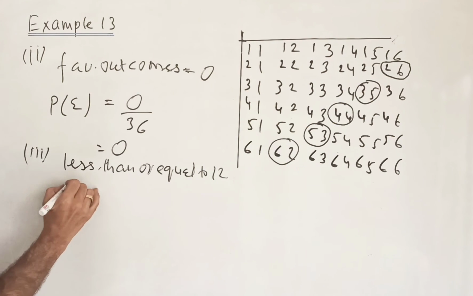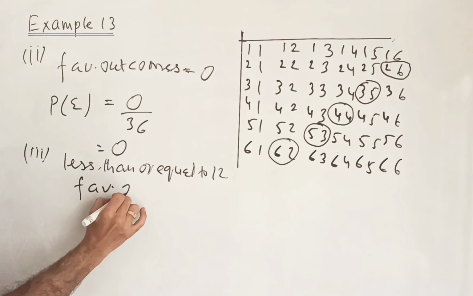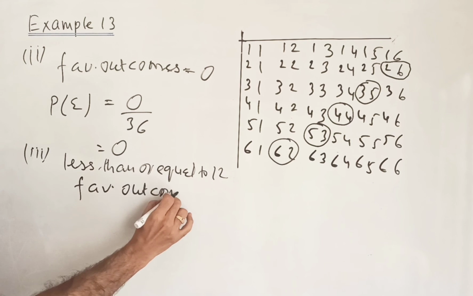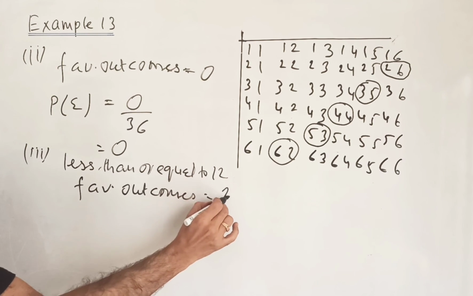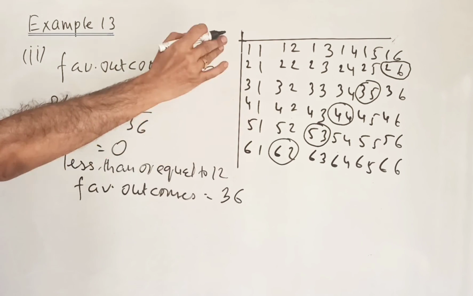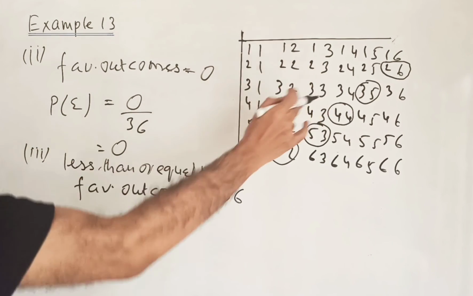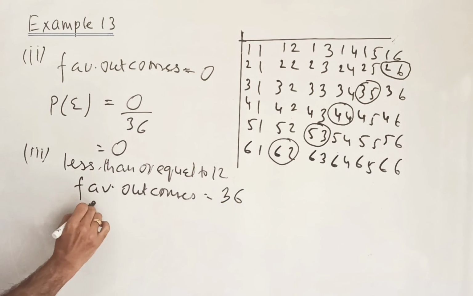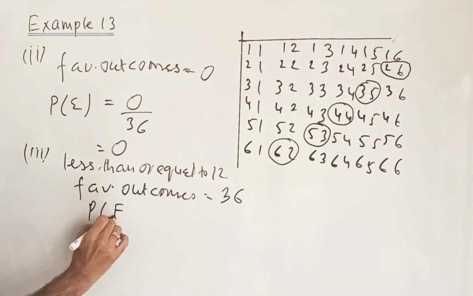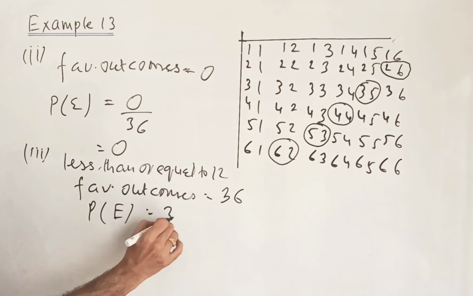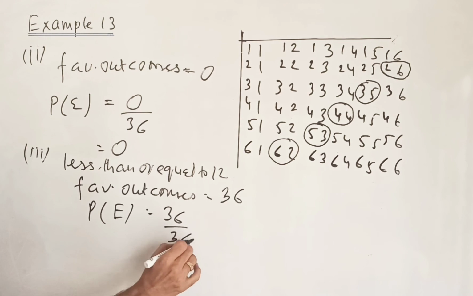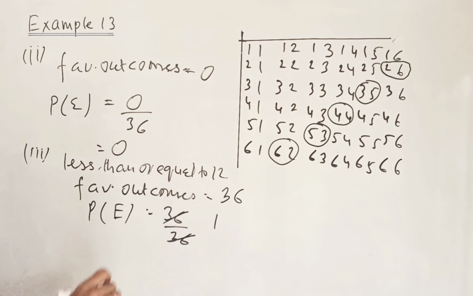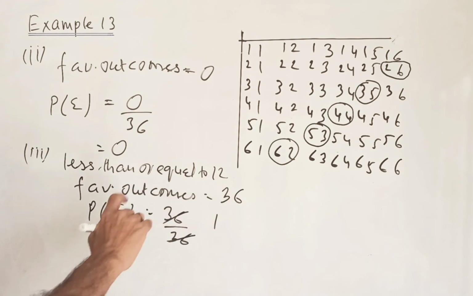So the favorable outcomes are 36, because all pairs follow this condition. So the probability of the event will be 36 upon 36, that is 1. That is called the sure event. That also we learned in the previous video.